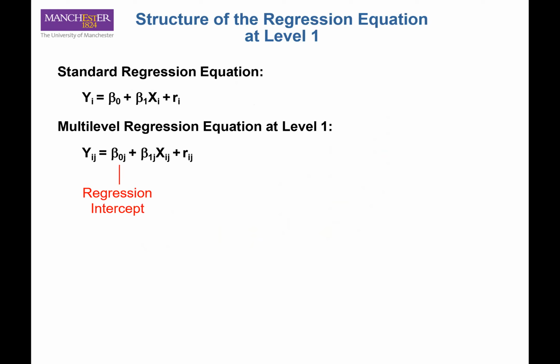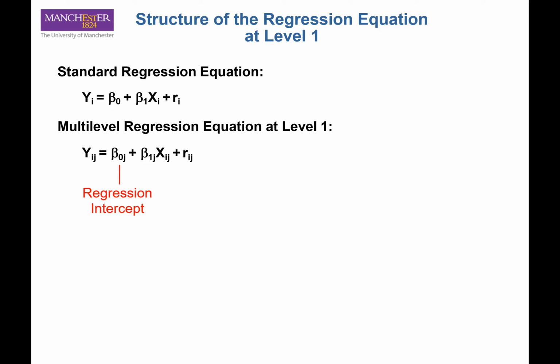As we said earlier, the only difference between the multi-level regression equation at level 1 and the standard regression equation is that they also consider the person effects, the J index, representing the person effects.